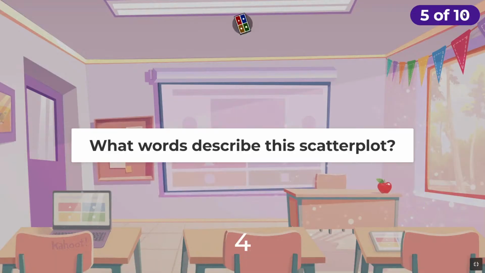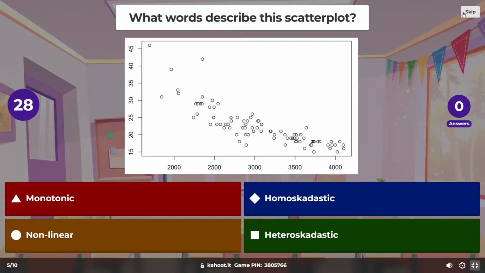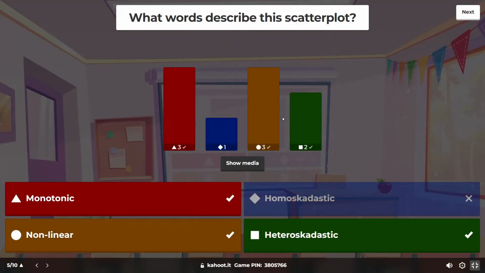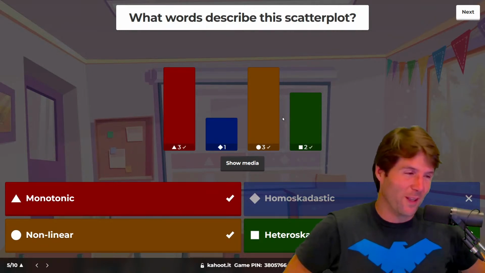Let's do the question. What words describe this scatter plot? That's tricky. If it's multiple guess, well, I know it's a few. Okay, I got 2. I think it's 3 words. Yes, 3 words. It's iffy on the third one. If you get the third one, good job on you. I think I see it. I know what I'm going for. I'm going for heteroskedastic. It's everything but homoskedastic. Yep, everything but homoskedastic.